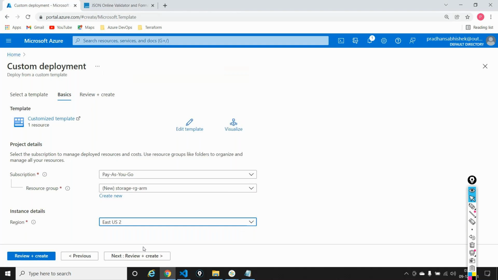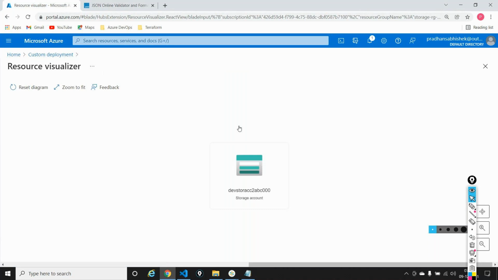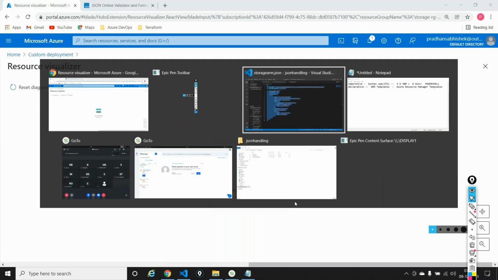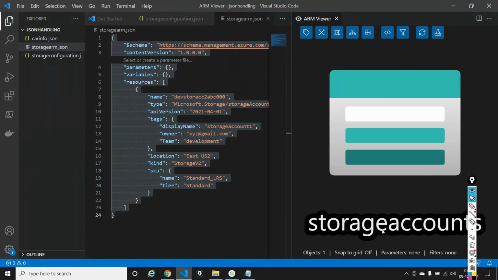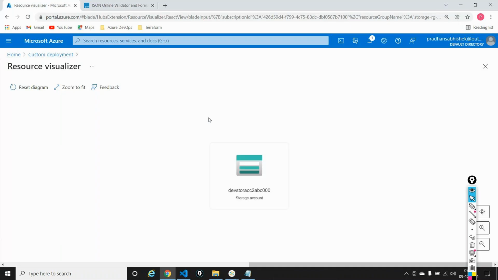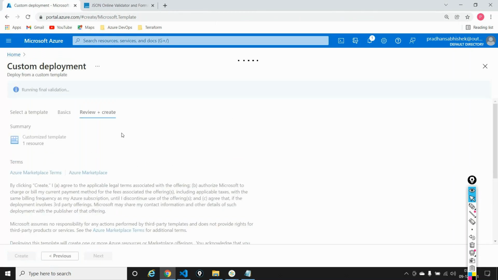Finally, before you go ahead and create it, you can also visualize what you are creating. This is known as the resource visualizer, the same thing we did earlier. I'm visualizing what I'm creating. I'm saying, okay, great, this is what I want to create. And I can say review and create.